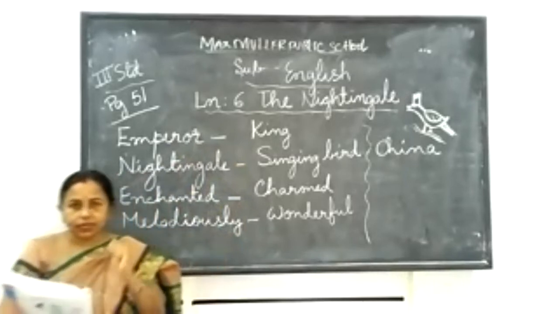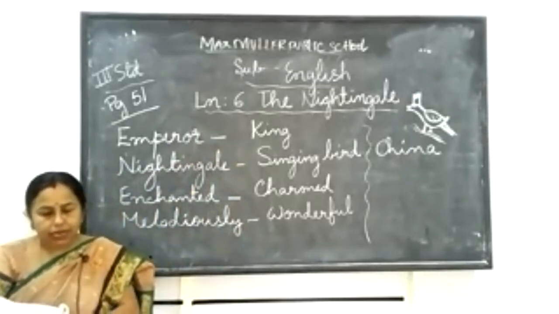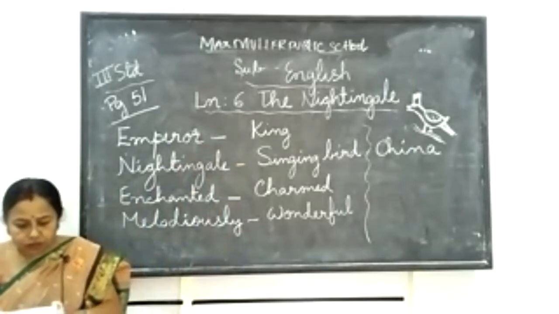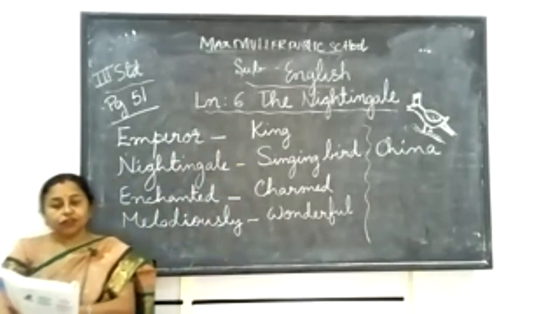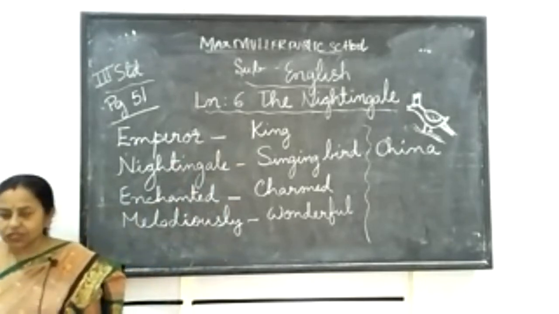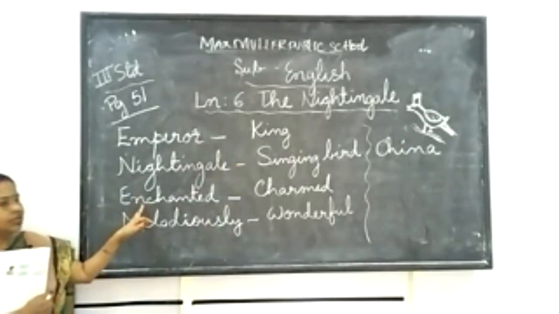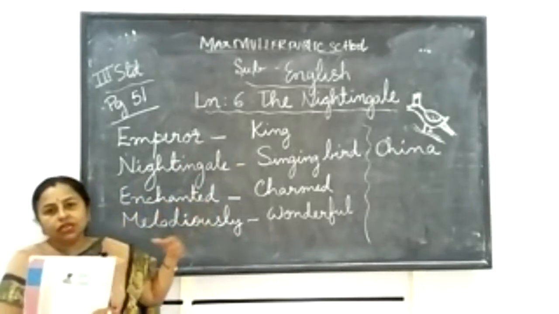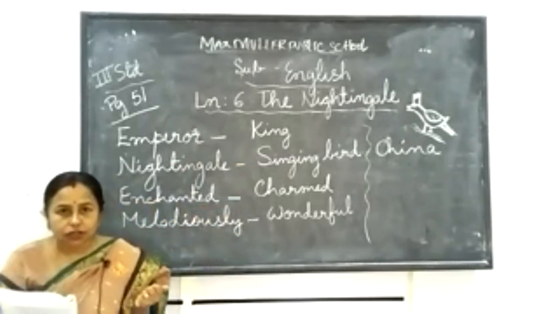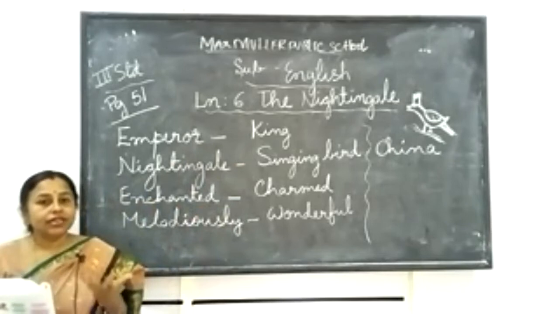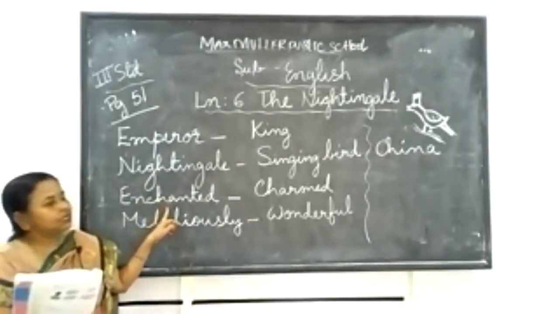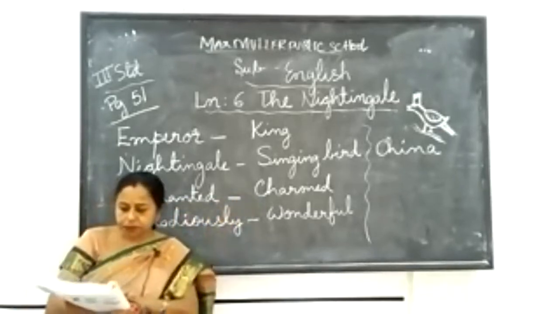It looks very plain, doesn't look very attractive like a peacock and all, but its voice is very, very beautiful. So every morning it came to the garden in front of the palace. People who heard it sing were enchanted. This is another new word for you, enchanted. Here I have written, see, enchanted: with charm. If you hear a new sweet voice or a lovely song, you will feel very happy. You will be enchanted. It will be very charming. So enchanted means charmed. One more new word.